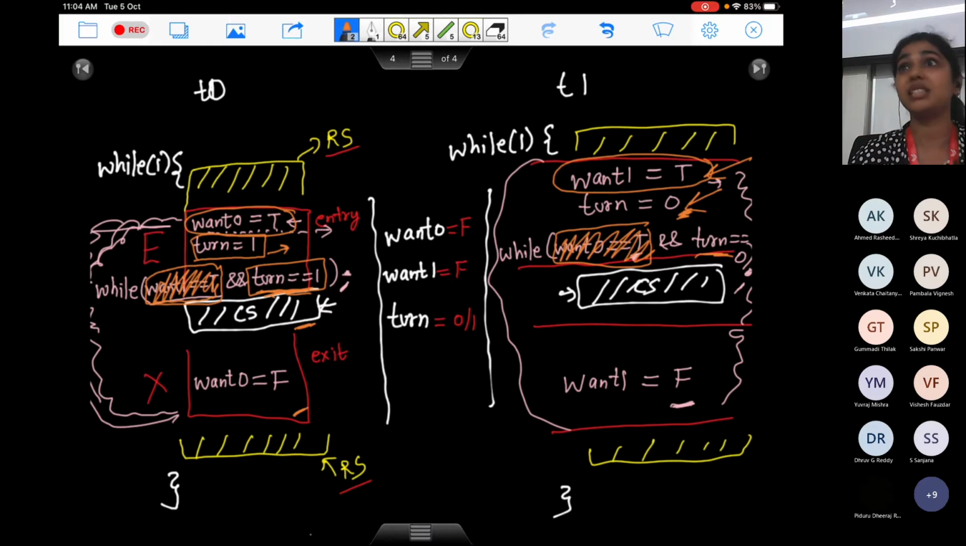Now T1 will get a chance here. Why? Because T1 has already executed turn equals to 0, and it is going to be T naught who is later going to execute turn equals to 1. So turn is finally going to be 1. So see here, T1 has set turn equals to 0. It cannot go into its critical section. It will actually keep waiting. Till when will it keep waiting? Till T naught actually makes turn equals to 1. As soon as T naught makes turn equals to 1, it can actually execute.